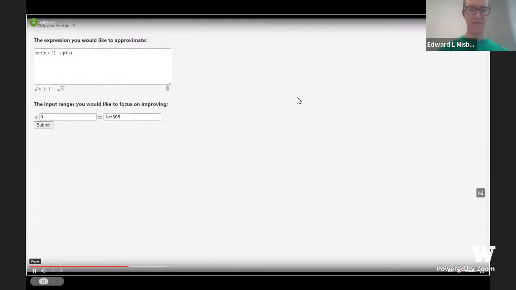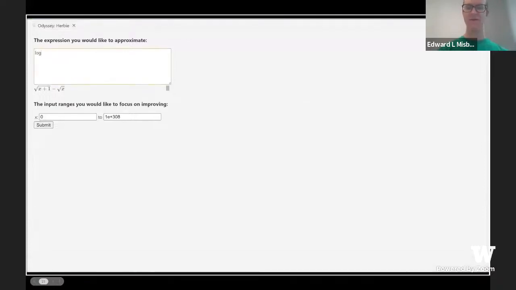We begin by entering the expression we want to write. Hopefully y'all can hear that. Great. We can see feedback to make sure it is the right expression. We will optimize over the entire positive floating point range.